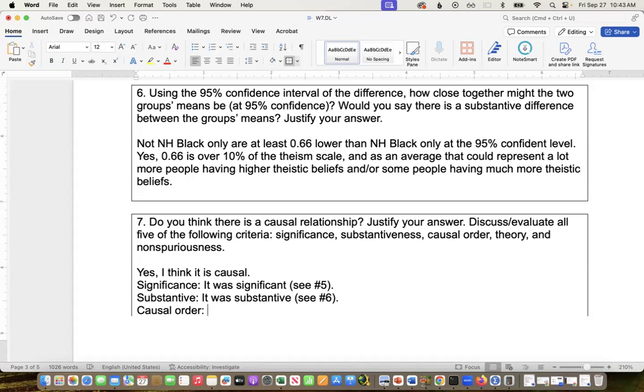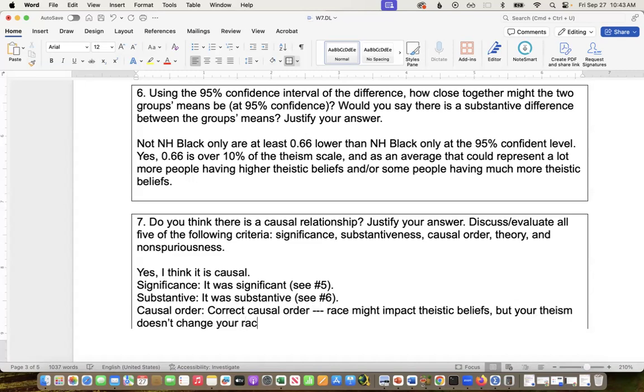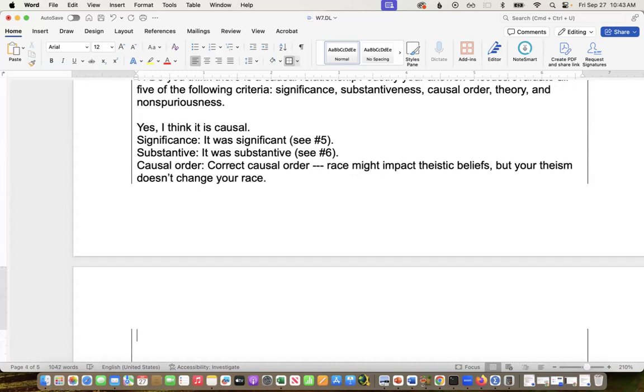And then those social locations having an impact on socialization and culture and other things that then can impact things like ideology and beliefs. So the causal order would make sense here. Race might impact theistic beliefs, but your theism doesn't change your race, right? So it's not going the other way.